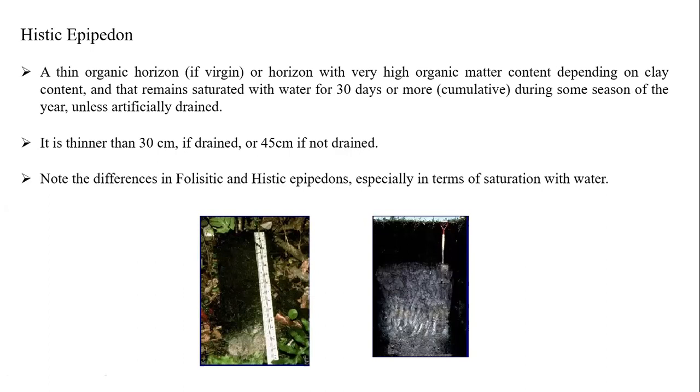Here it is opposite to the previous holistic. There we can't see any saturation, but here we see saturation for more than 30 days during some season of the year, unless artificially drained. If we artificially cut off the water, then only it will drain out. It is very thin, 30 centimeters thick if it is drained.